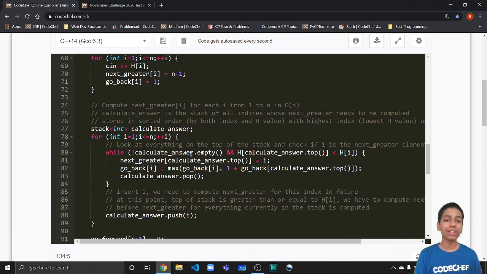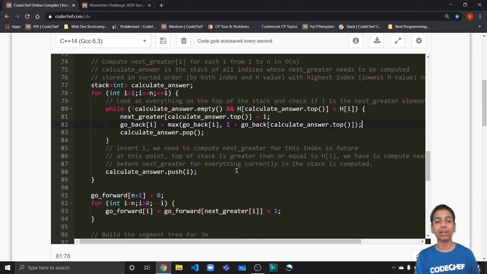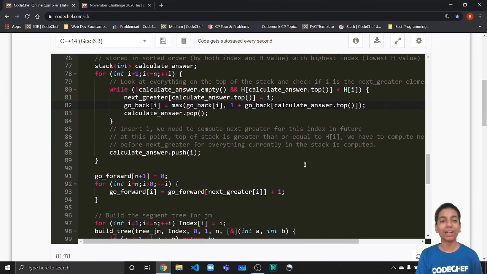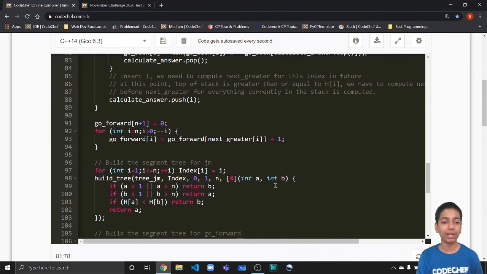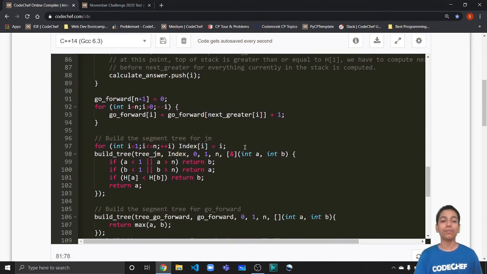But what we are also doing is that in this line, we are also computing the go back array. That is what I mentioned in the explanation as well. We can calculate the go back array since we want the next greater element for all elements, and this is done in the stack. So we can insert this line here instead of making another block of code which calculates go back. So this line finds the go back array as well as the next greater array. Then here we are computing the go forward array and now building a segment tree for GM.